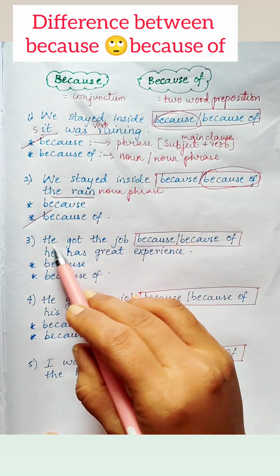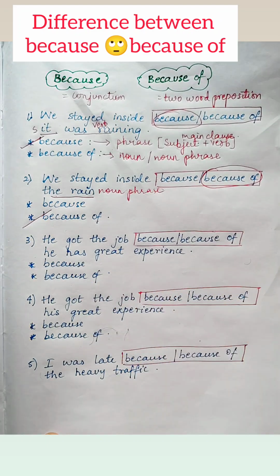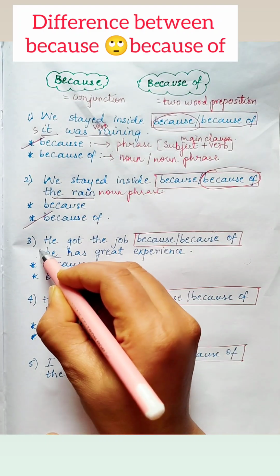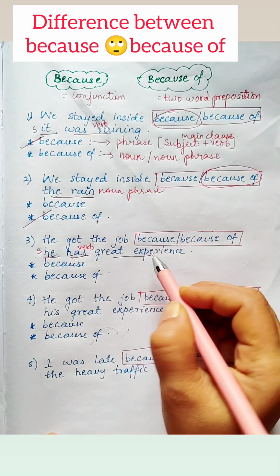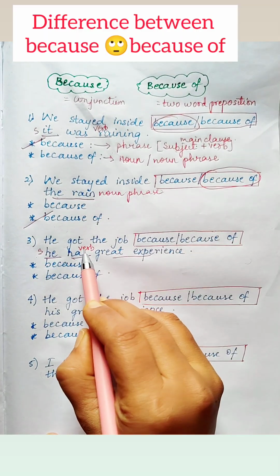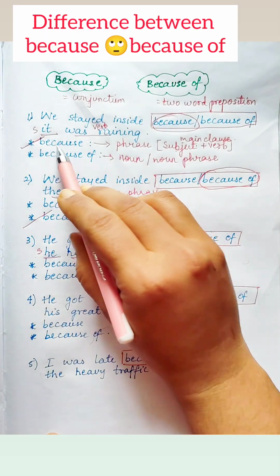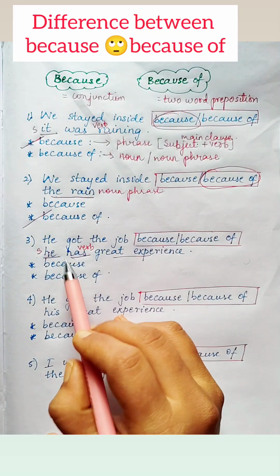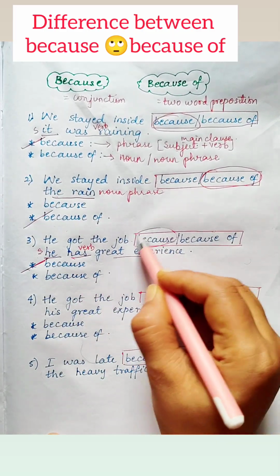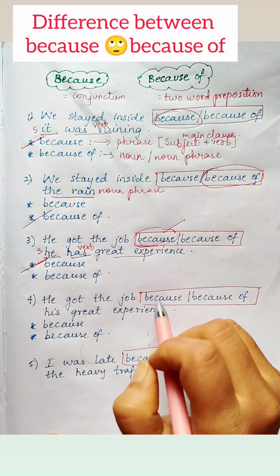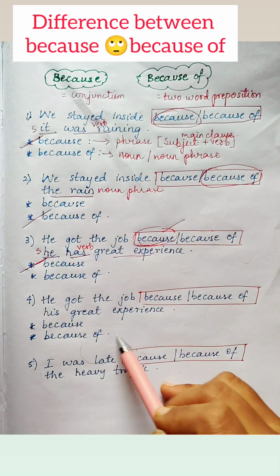Next. He got the job, blank, he has great experience. Because or because of? See here. He is a subject, has is a verb. Great experience is just used as a noun here. It's not a verb. So subject and verb clearly satisfies the conditions of because, right? So we go with the option because. He got the job because he has great experience. Clear? Next, he got the job, blank, his great experience.